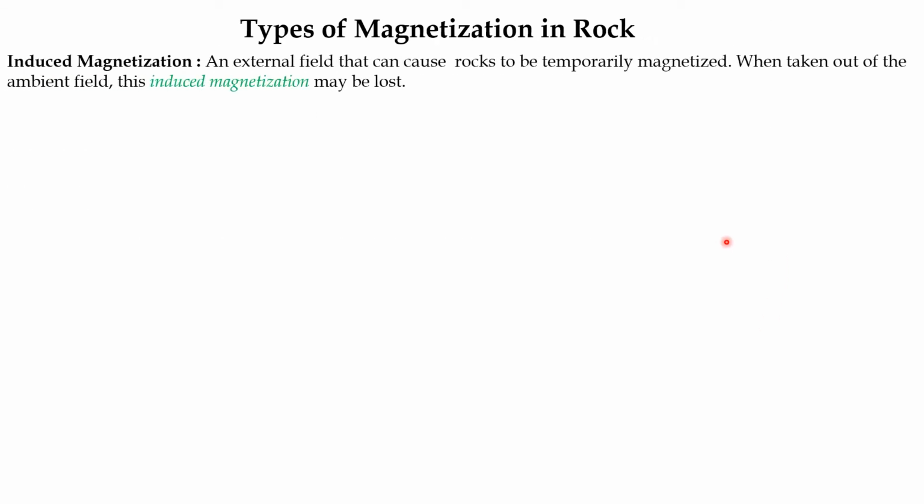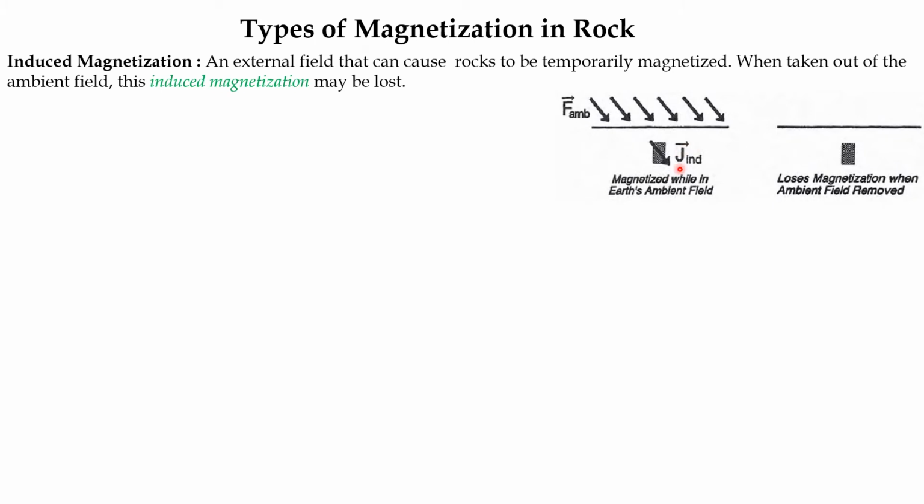Now in rock, what type of magnetization can we encounter? It's induced magnetization. Pictorially, if the external magnetic field of the earth is there, that is the ambient field, it can cause the rocks to be magnetized. And when we take out this ambient field, it loses the magnetization. So it is called the induced magnetization of the rock.